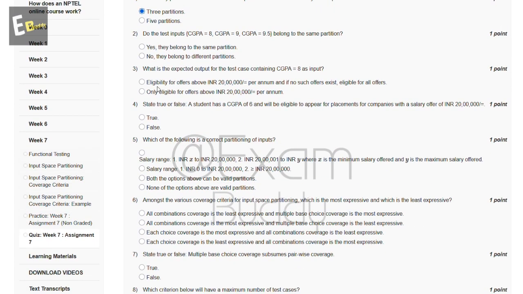Now the second question is, do the test inputs CGPA equal to 8, CGPA equal to 9, CGPA equal to 9.5 belong to the same partition? So these are the options, and the answer to our second question is A. Yes, they belong to the same partition.